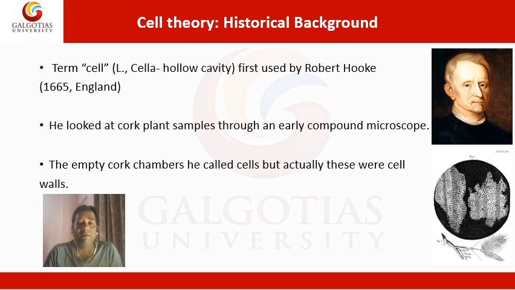He used a very simple microscope to observe cork plant samples, and in this sample he found hollow cavities which he called cells. But actually these hollow cavities were not cells, but the cell wall. He published his drawing in the book called Micrographia, and in the picture we can see the drawing of Robert Hooke, which he claimed was a cell.